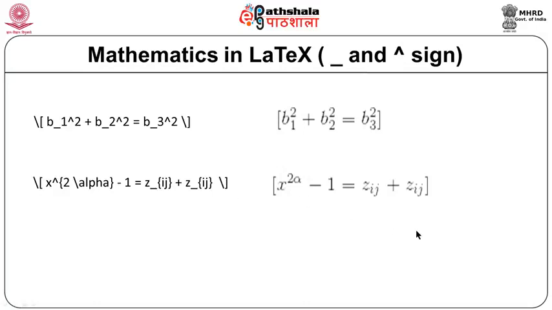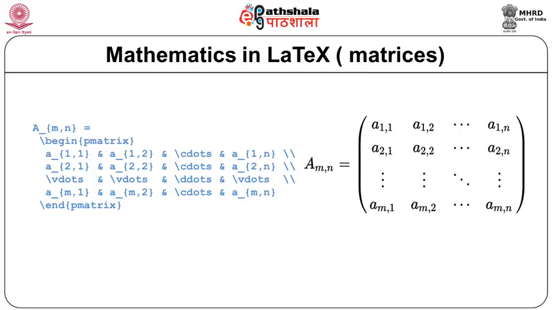Let us take a few more examples. This is an example of a matrix which can be shown using LaTeX. The items within this matrix are A 1 1, A 1 2 and so on. You can see I have used underscore for A subscript 1 comma 1 and so on. To indicate dots, I have used c dots.